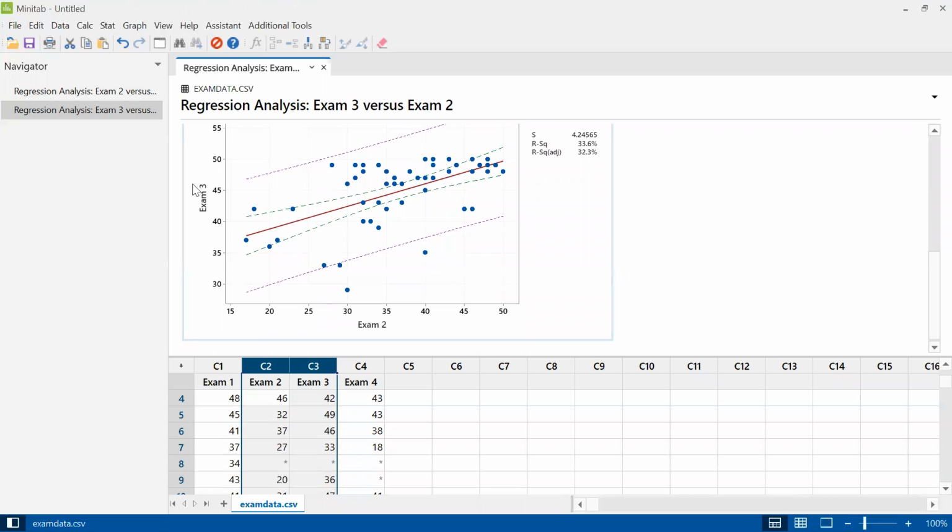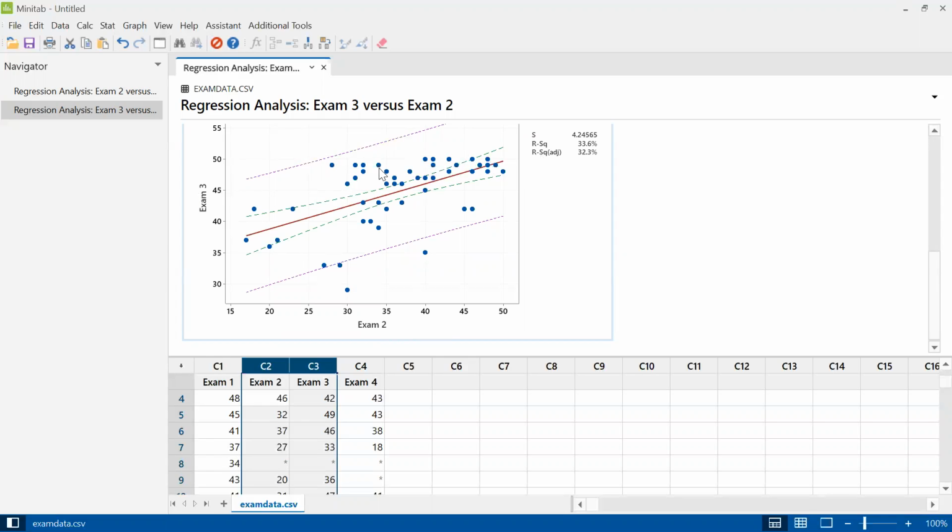Basically just because on the exam 3 scores, so many people got close to 50. So like all of these people up here between 45 and 50, it didn't matter if they got perfect on exam 2 or they got a 60% on exam 2. There were a lot of people who got in the 90s on exam 3. So it's true there is a bit of a pattern here, but it's more of a pattern of, it doesn't matter what you get on exam 2, exam 3 scores were going to be good.